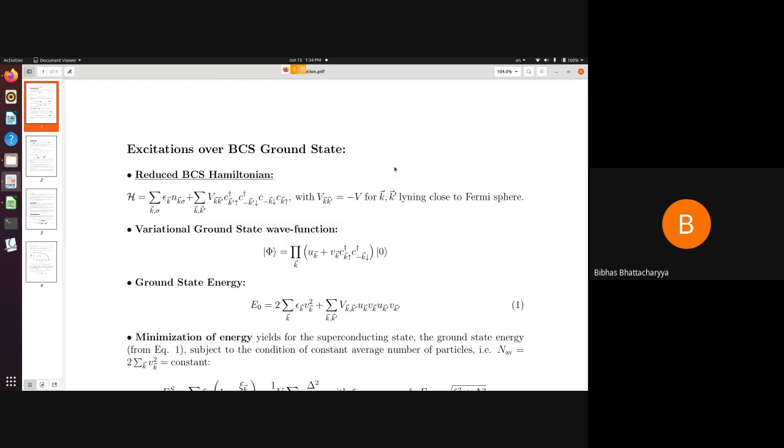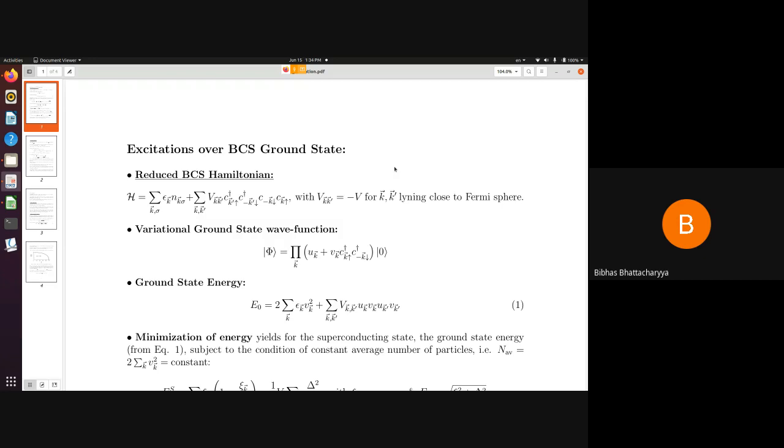Because we are really assigning this attractive interaction to the electron-phonon coupling in the system, and since there is an electron-phonon coupling, the phonon energy scale becomes important, and therefore we have to take care of this energy restriction for these k' wave vectors. So we impose this restriction that these k and k' wave vectors, which are important for this pairing fluctuation, will lie within a window of width ħω_D around the Fermi surface.